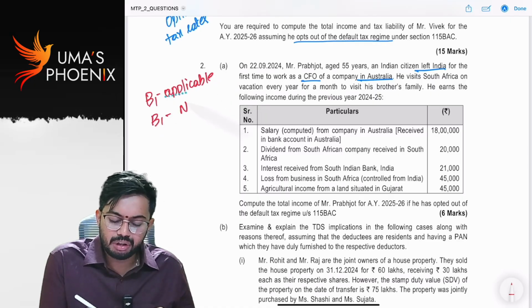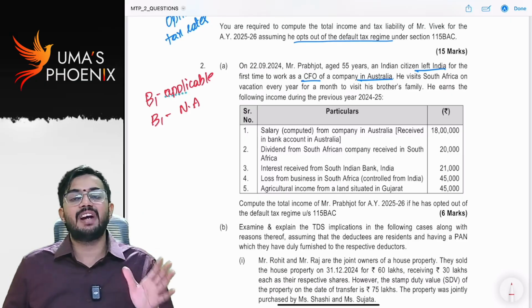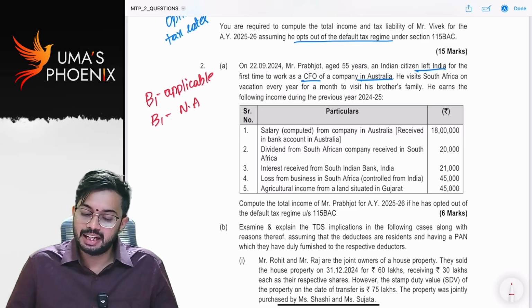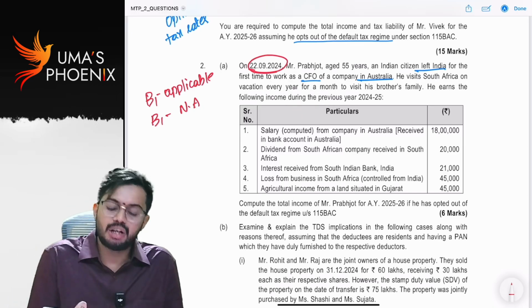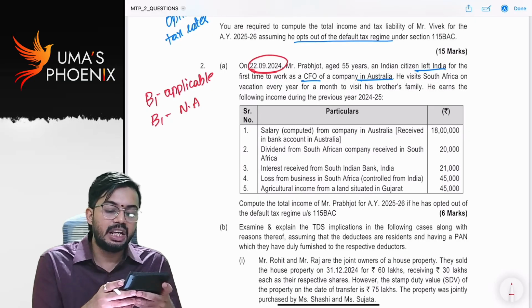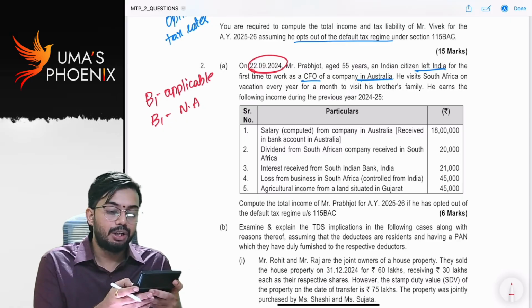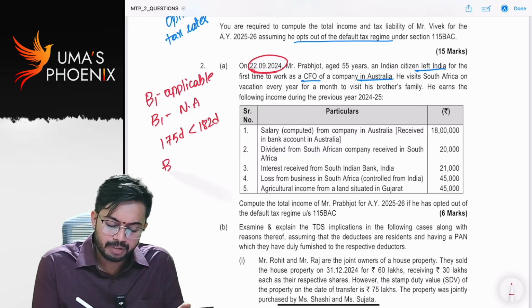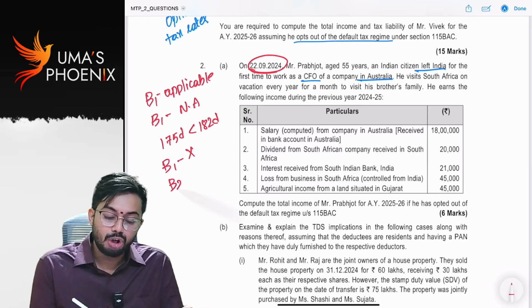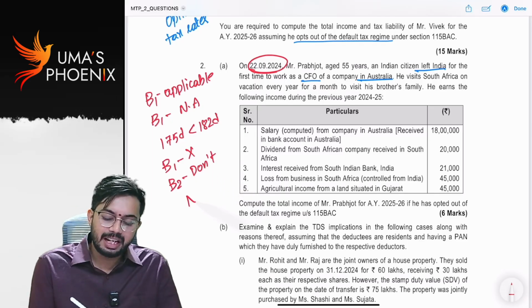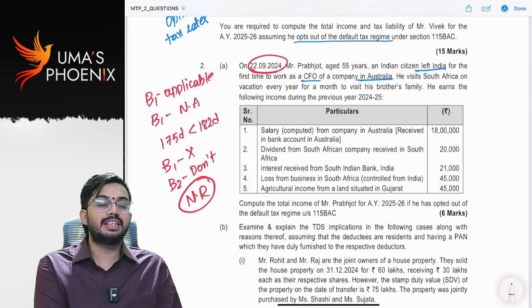So what will we do? We will check B1. If B1 is satisfied, resident in India. If B1 is not satisfied, he becomes non-resident. Is it clear? So when he went on 22nd September, how many days did he stay in India? April 30, May 31, June 30, July 31, August 31, September 22 days. He stayed in India for 175 days, less than 182 days. B1 not satisfied. B2 we don't check because B2 is not applicable. As B1 is not satisfied, he becomes non-resident in India.